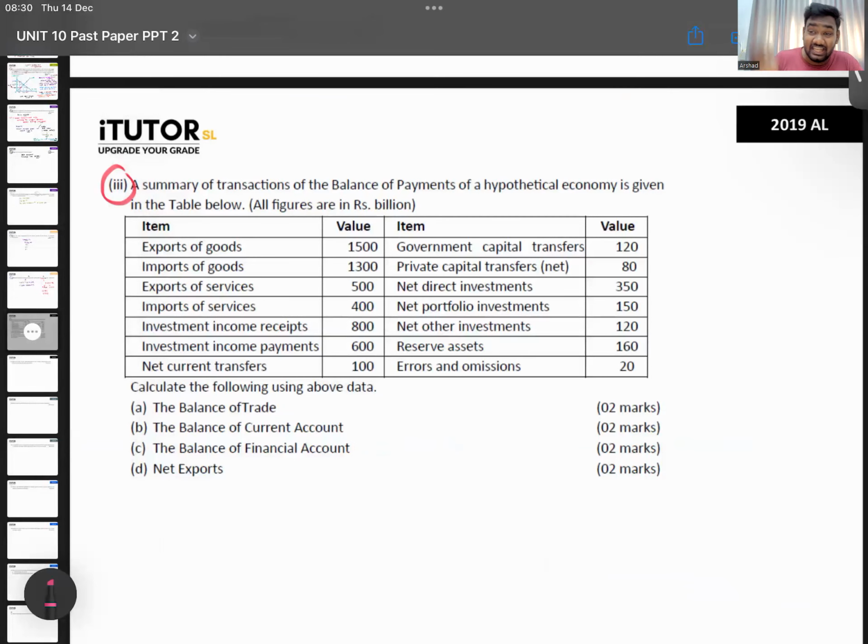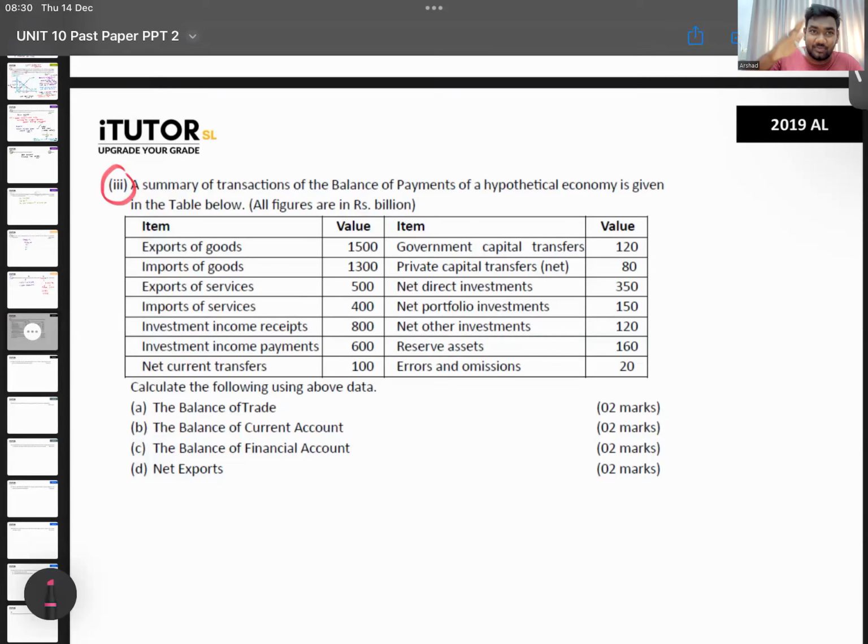Earlier they gave export in, they gave debit and credit. Here they have made it more easy. Earlier they gave debits and credits. Now they have made it more easier. They have given export and import separate. Now, earlier at least debit and credit, a person would have got confused.